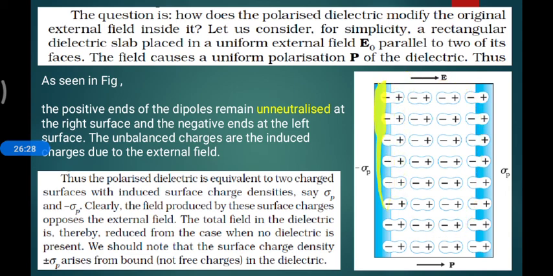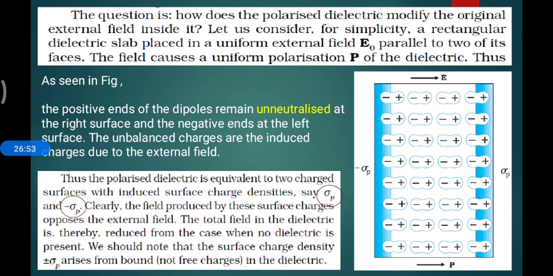The resultant is a negative surface charge density, minus sigma p, and a positive surface charge density, sigma p. So volume charge density is not considered; surface charge is important. There are only two charged surfaces, with induced surface charge density sigma p and minus sigma p.